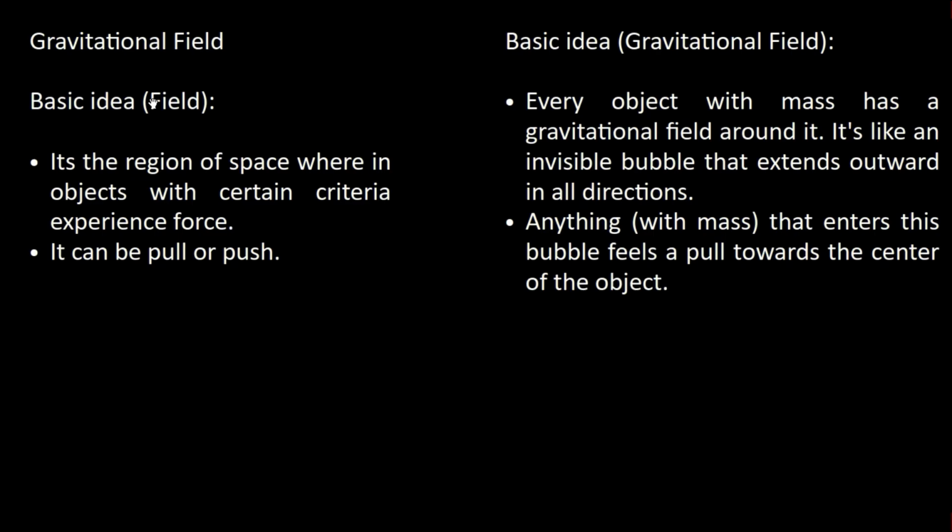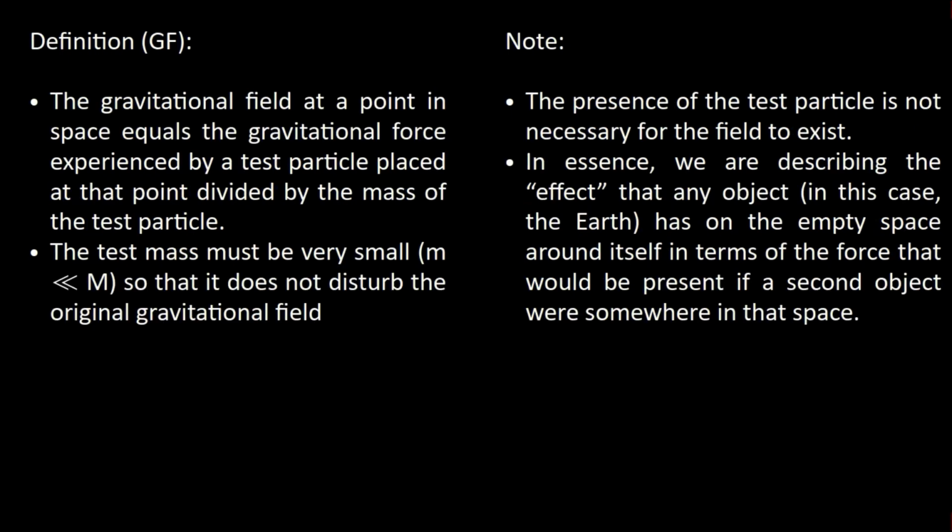So basic idea of the word field is that it's the region of space where an object with certain criteria experiences force. It can be a pull or a push. So specific to gravitational field, every object with mass has gravitational field around it. It's like an invisible bubble that extends outward in all directions. Anything with mass that enters this bubble feels a pull towards the center of the object. Since it's a pull force only, since it's an attracting force only, gravity, this statement is valid.